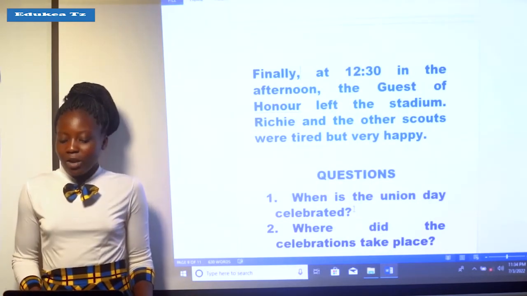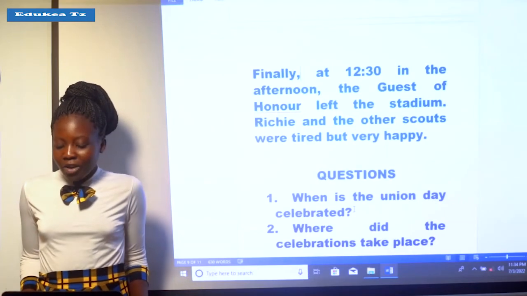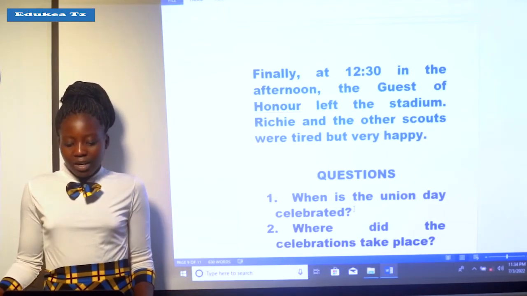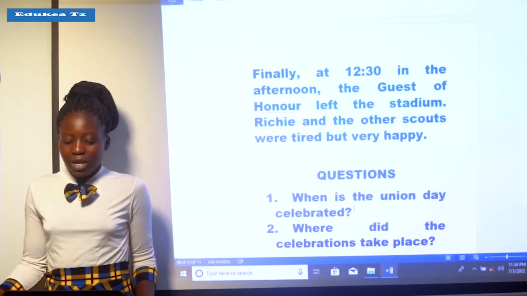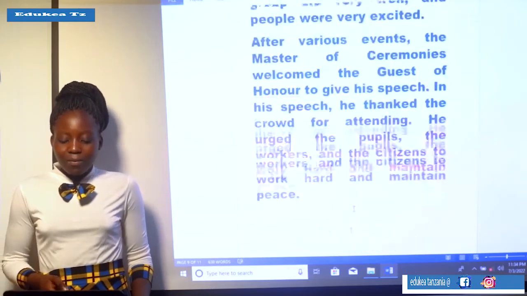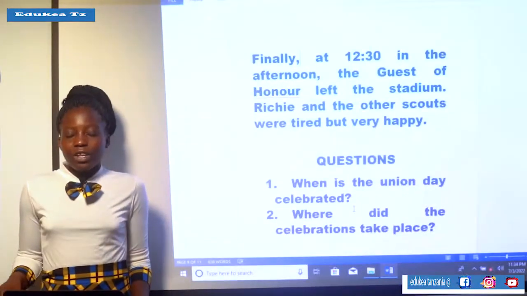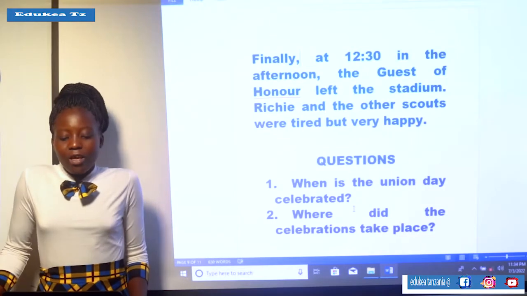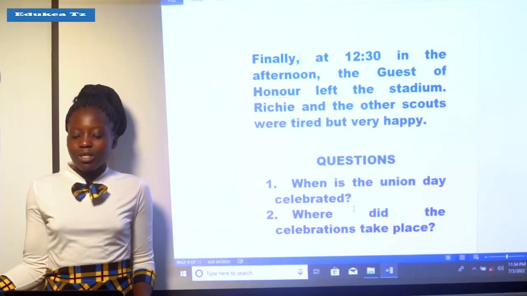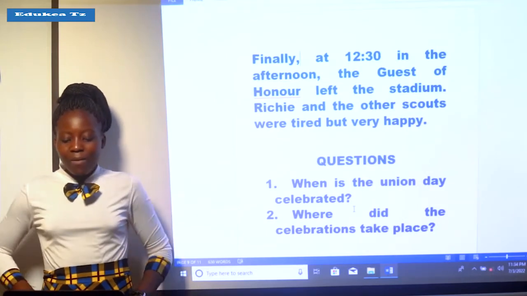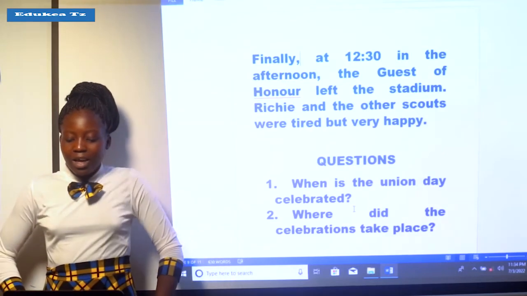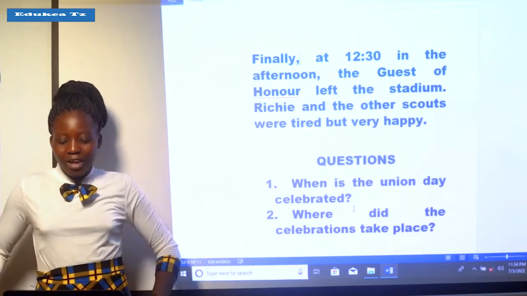Finally, at 12:30 in the afternoon, the guests of honor left the stadium. Richie and other scouts were tired but very happy. You can see that after the guest of honor finished giving the speech, it was at 12:30 in the afternoon that he left the stadium. Richie and other scouts were very tired but also very happy.